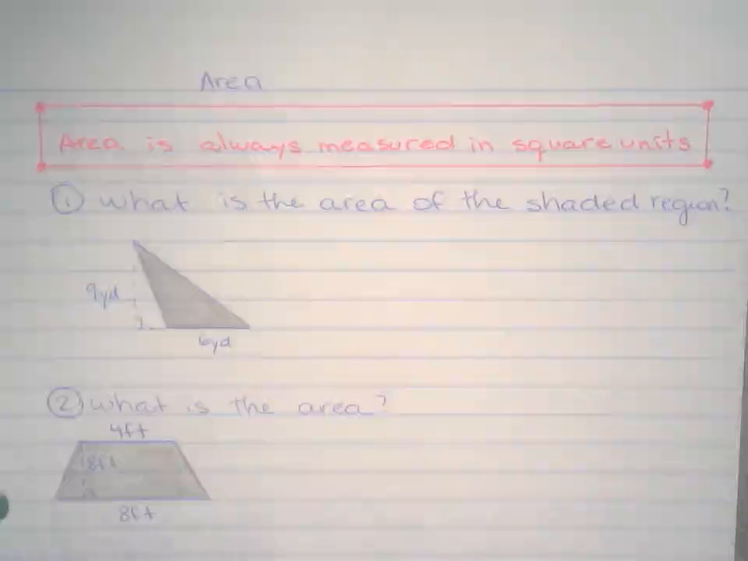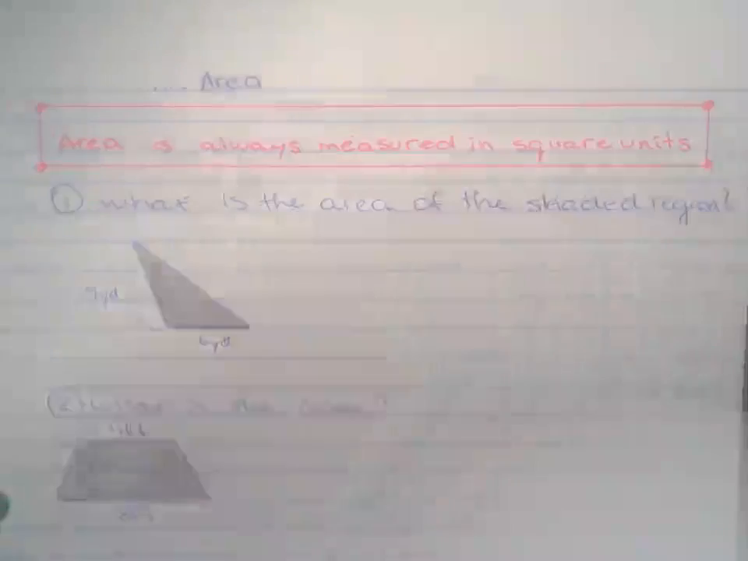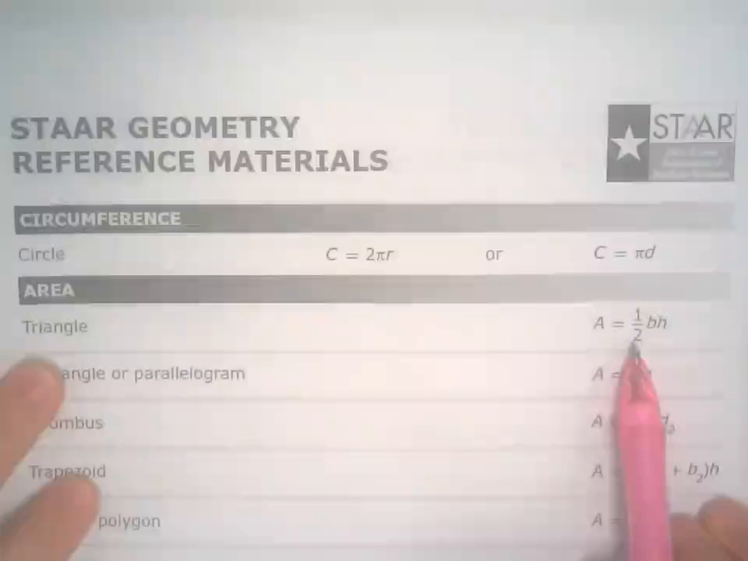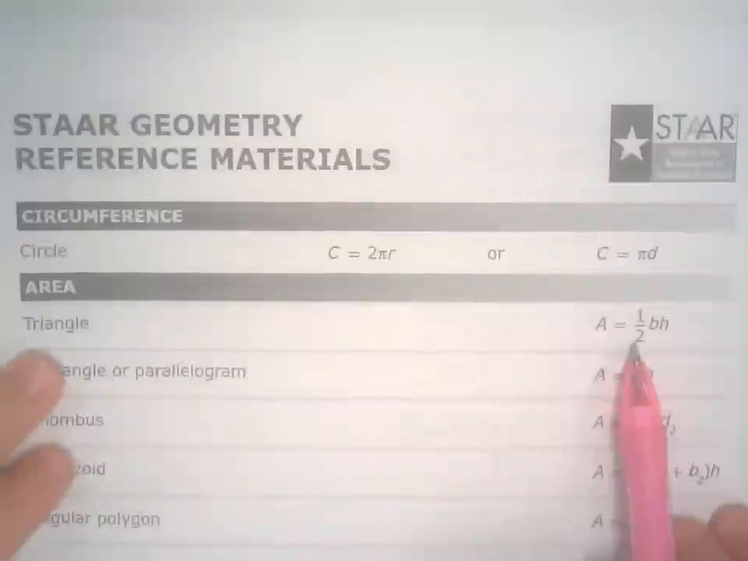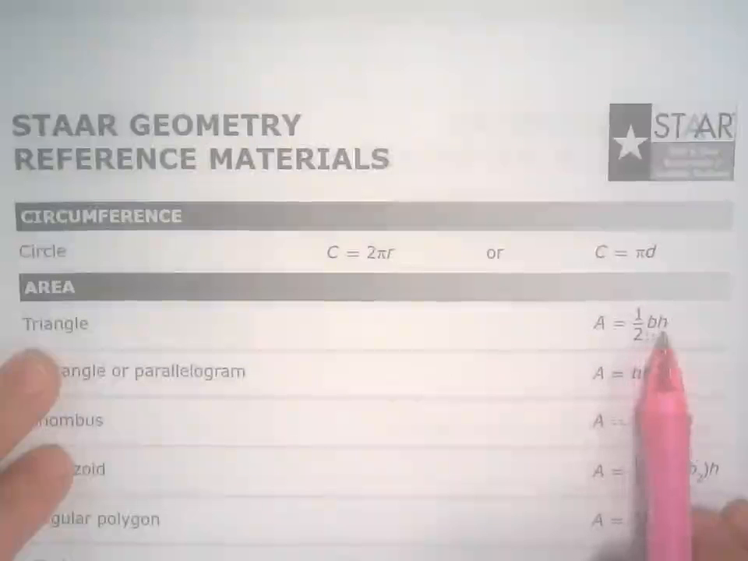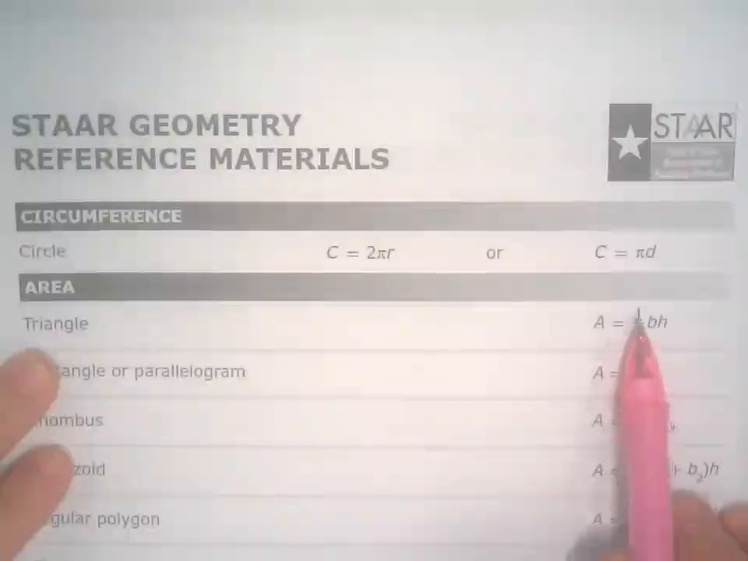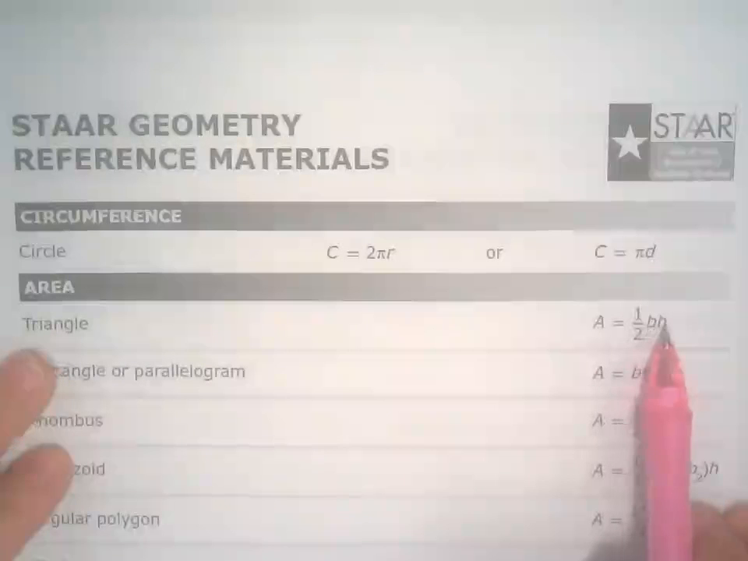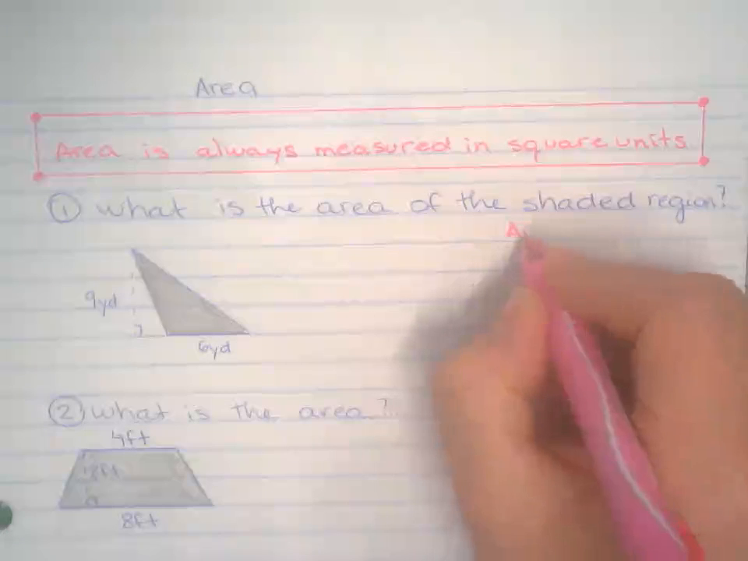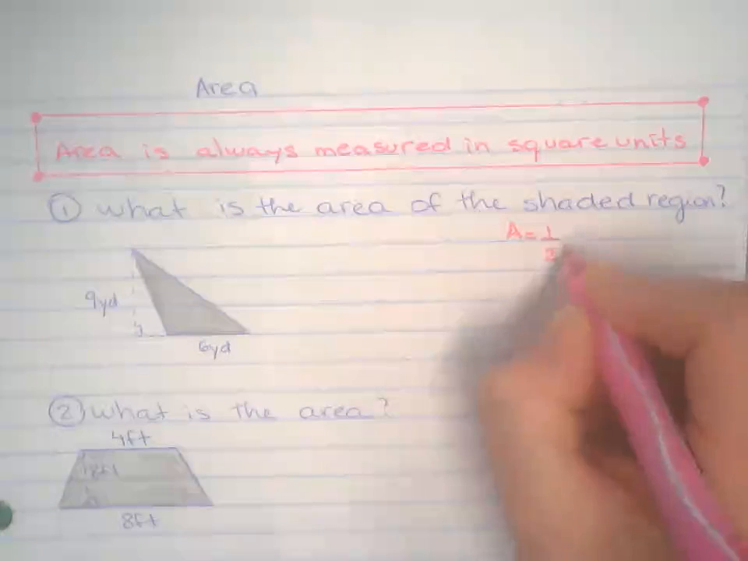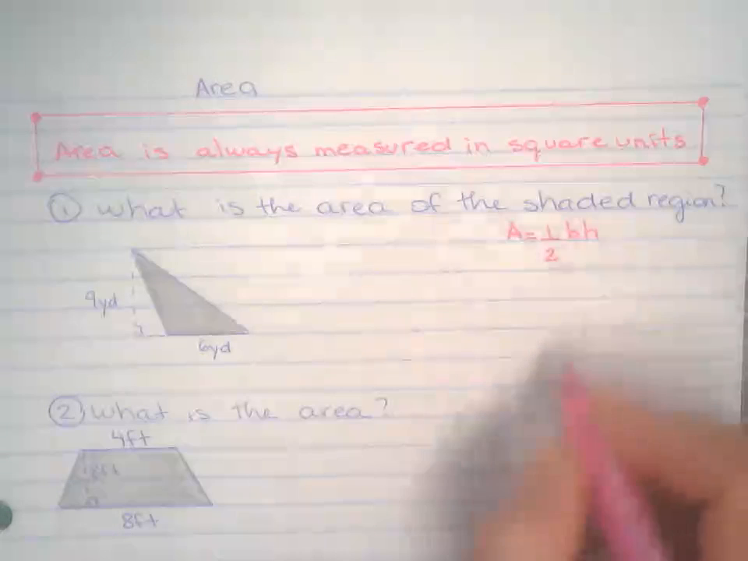So first thing we need to do, this is a triangle. Everybody knows that. We're going to get our formula chart, and we're going to copy down the formula to find the area of a triangle. You don't have to memorize any of this. You're going to have access to this during quizzes and tests. So triangle, it's base times height over 2, or half of the base times the height. Okay, so I'm going to copy that down. So area of a triangle is 1/2 times base times height.